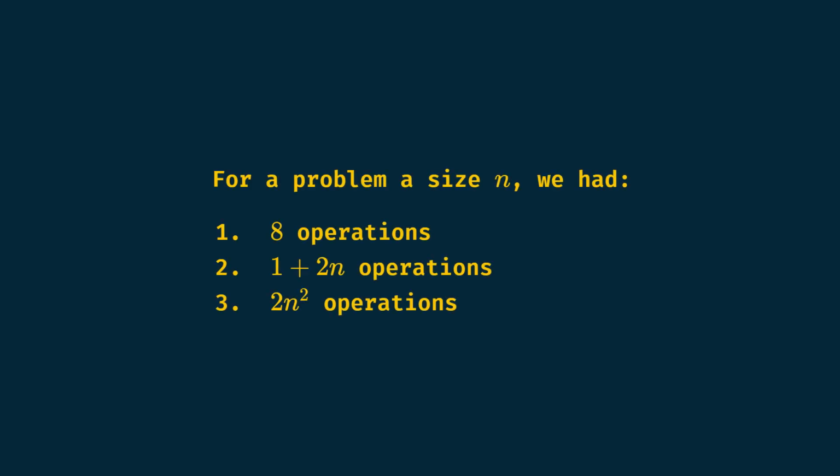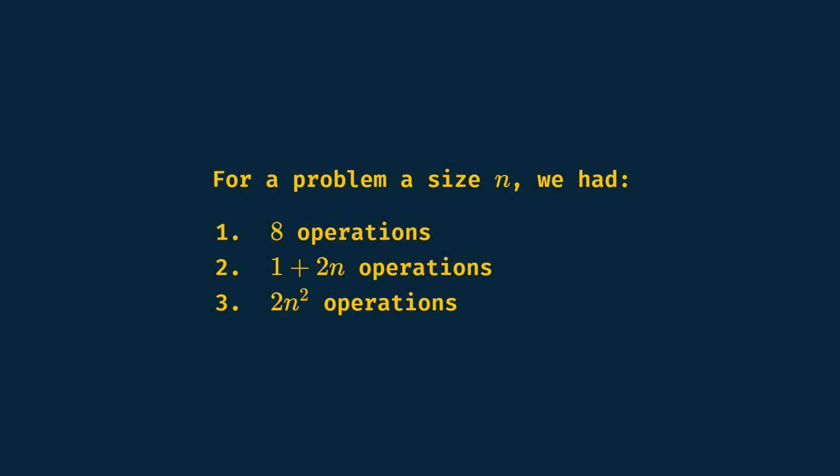Okay, but what was the point of all this? Well, when we counted the number of operations, we found that for a given problem of size n, the first algorithm had a constant number of operations, the second had a plus bn operations, where a and b are 2 positive integers, and the third had a plus bn plus cn squared operations, where a, b, and c are 3 positive integers.